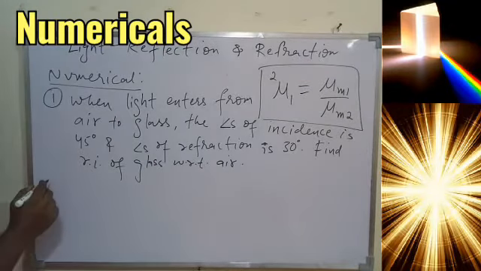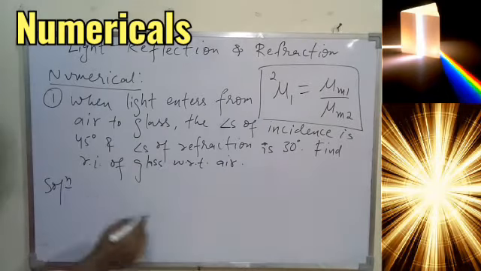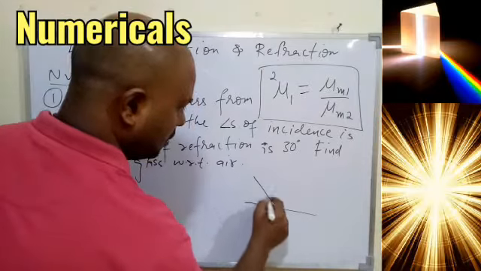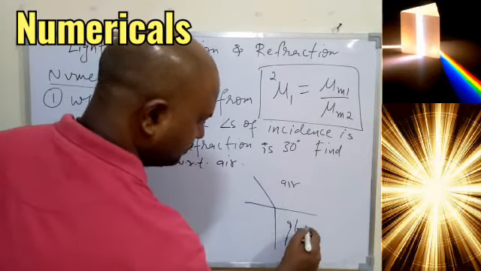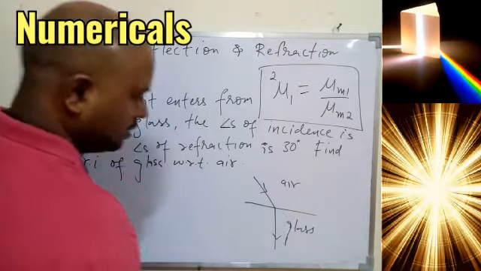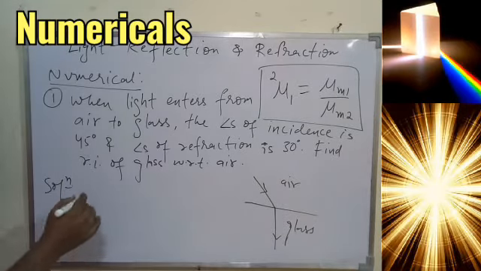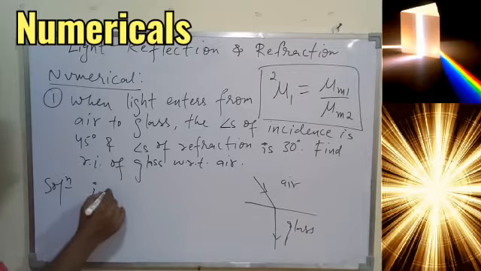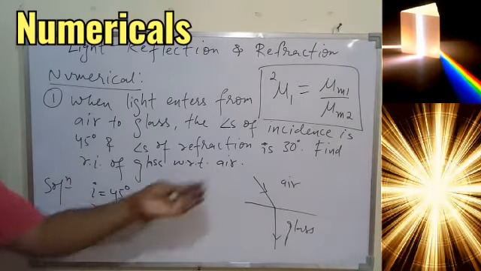So it's a very simple numerical. What is given to you? The light is traveling from air to glass. So make a brief diagram so that you remember the medium 1 and medium 2. So the light is traveling from air to glass. Be alert in this concept, because if you don't take the help of the diagram, you can make a mistake here. Okay, so the angle of incidence here is how much? 45 degree, and angle of refraction is how much? 30 degree. So the light is traveling from air to glass.